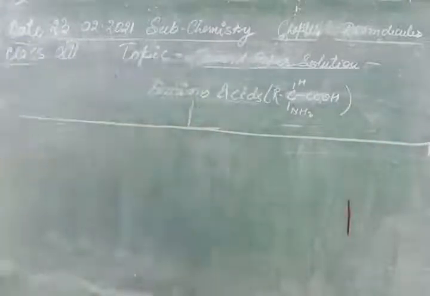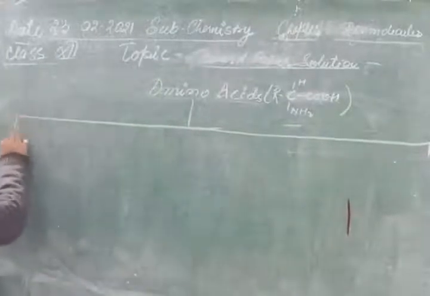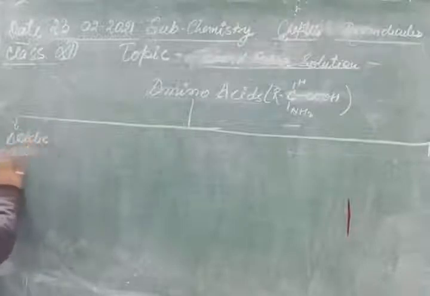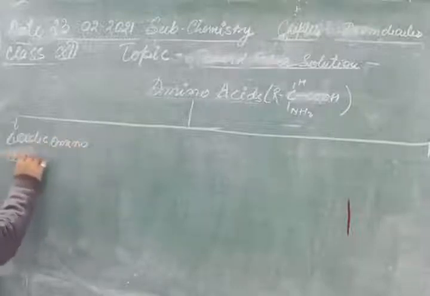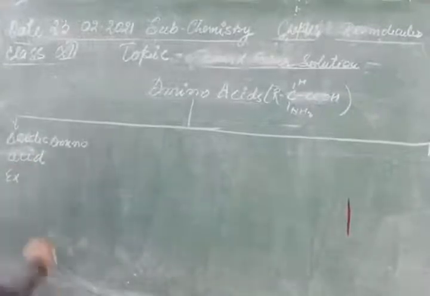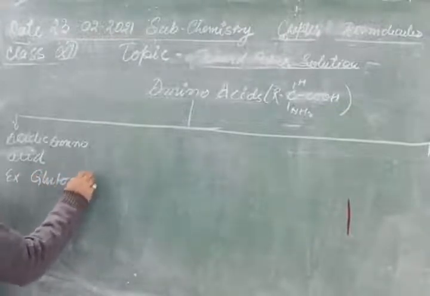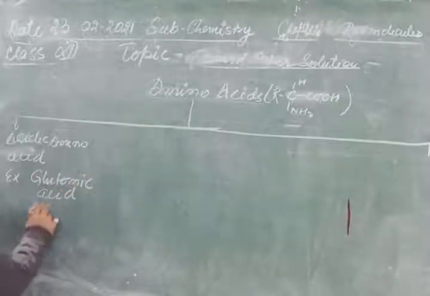Okay, you can see in the various years: acidic amino acid. Examples are glutamic acid and aspartic acid.